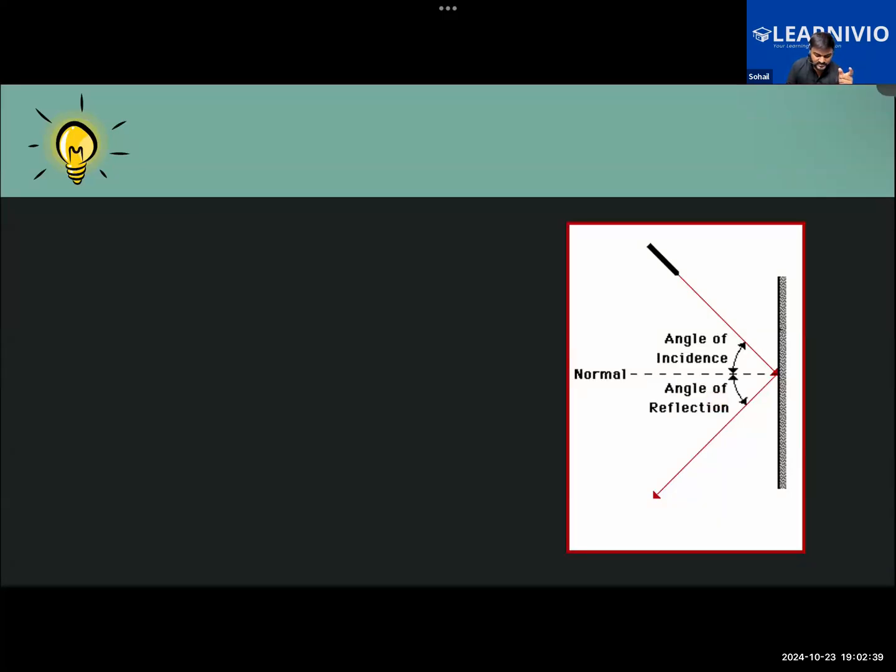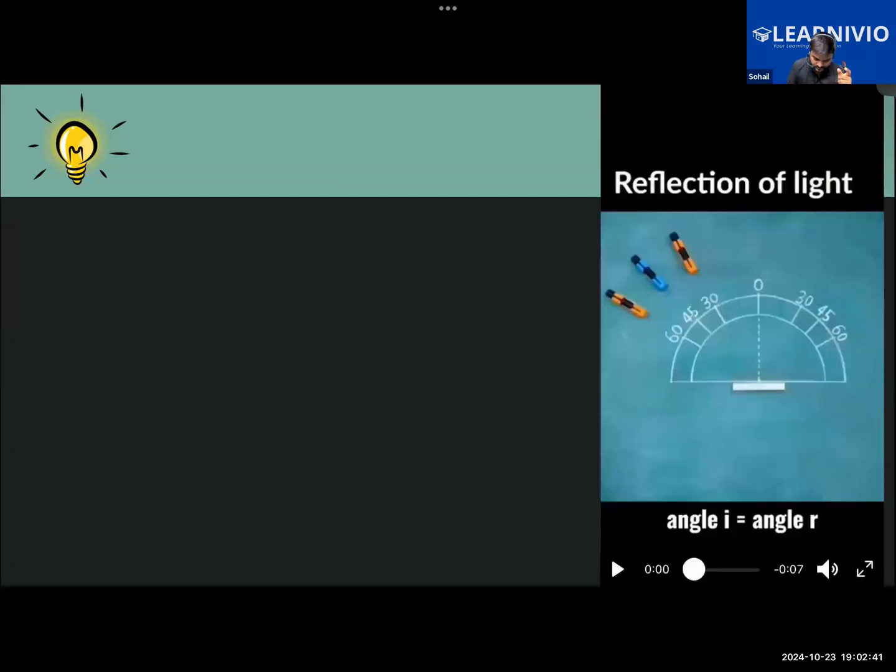In this animation, you saw that as the angle of incidence changes, the incident ray of light is, one minute, here. The 0 degree, you can assume that as the normal.